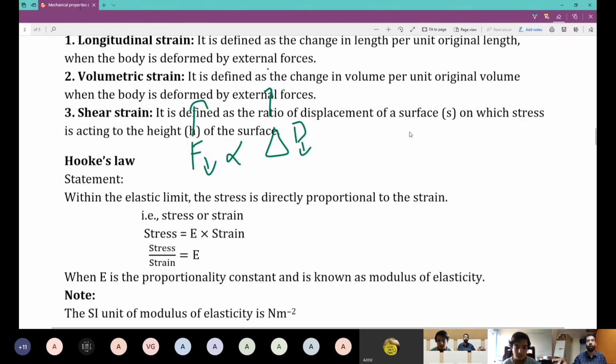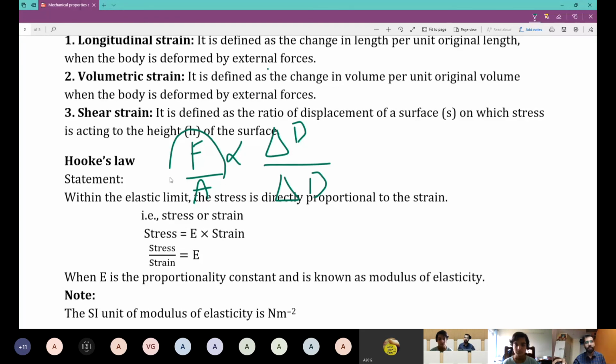Now, is my original area a constant? Original area of the body, initially without force. Will it vary? If you see the balloon, it will not vary. It will not go big, small, big, small. It will remain a balloon. So I'll divide this by area, which is a constant, and by original dimension, which might be length, volume, or anything.